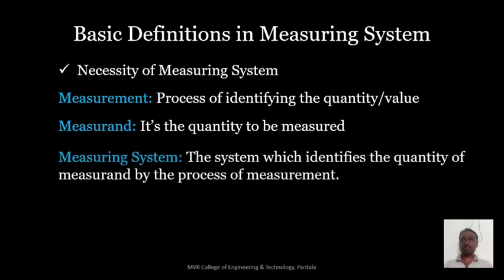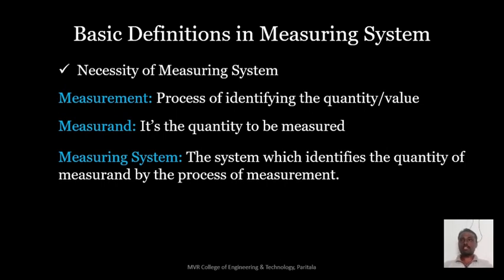The next one is measuring system. The system which identifies the quantity of the measurand by the process of measurement. By using the measurement process, if you are able to identify a quantity, that system can be called a measuring system. Here in the previous case, if you are giving the probes to the electrical circuit as well as the voltmeter, the voltmeter is the measuring system.